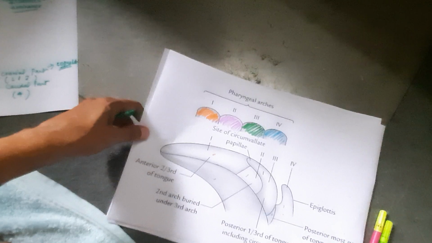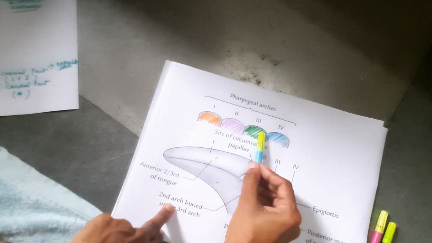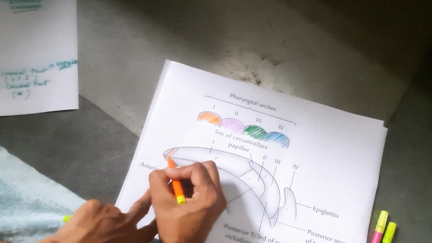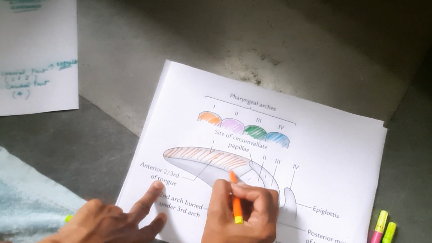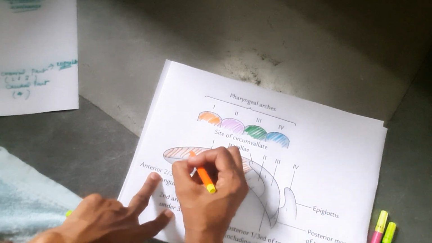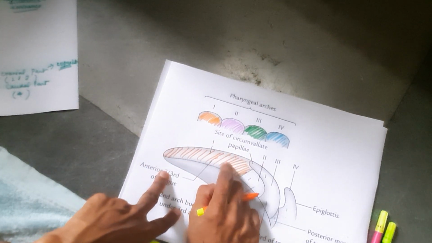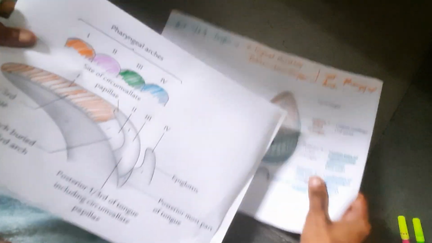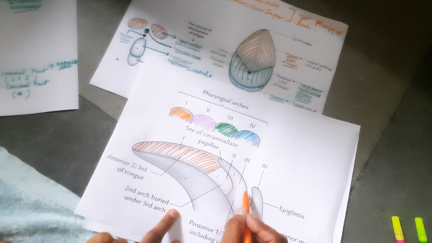Again I'll explain with this figure. This is the first arch, second arch, third arch, and the fourth arch. Anterior 2/3 of the tongue is derived, as I already told you, from the first arch, by the union of 2 lingual swellings and the tuberculum impar in the midline, as shown in this figure. Then this is the posterior 1/3 of the tongue.